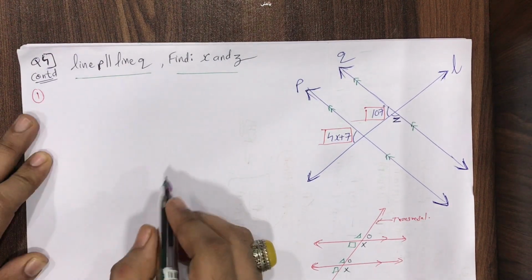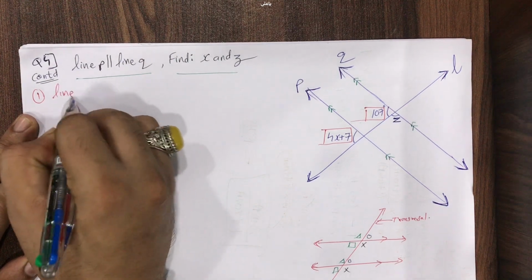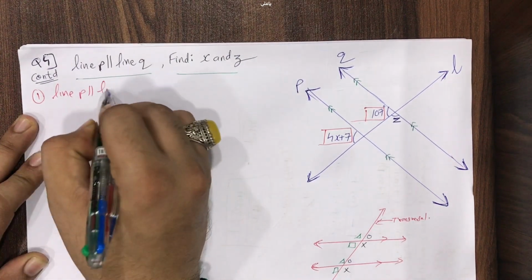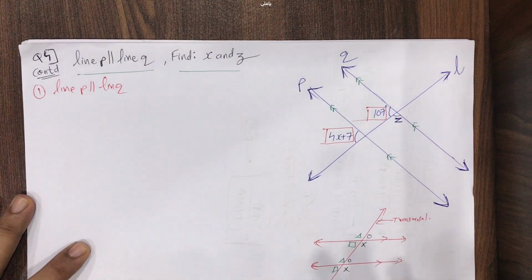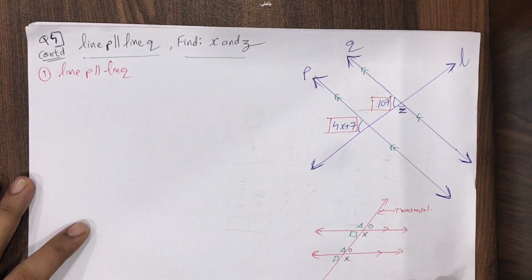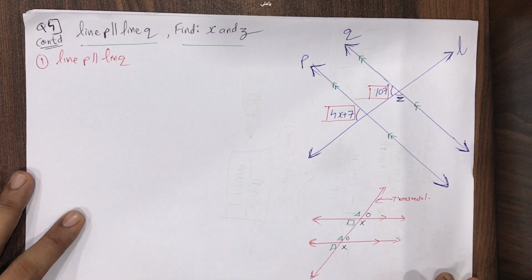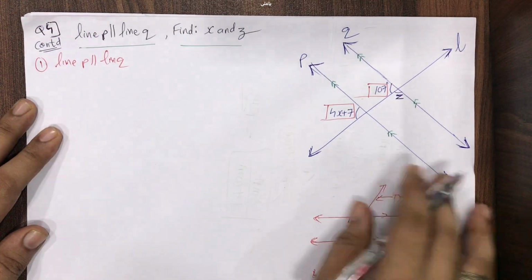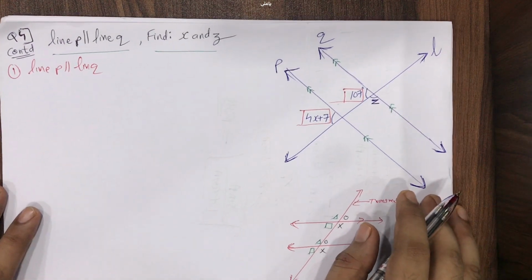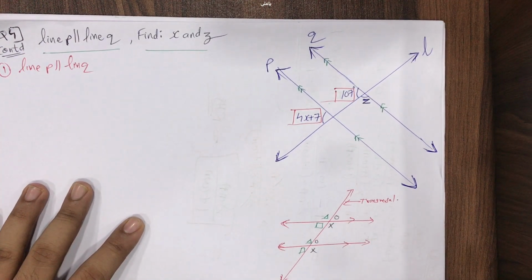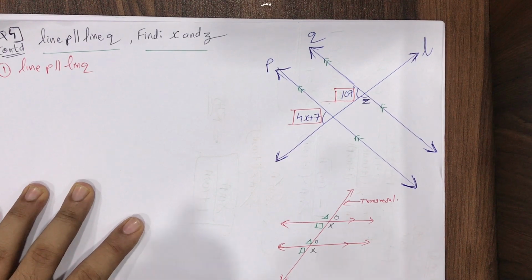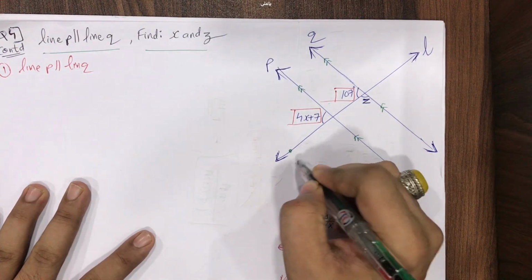First part, it's given to me that line P is parallel to line Q. When lines are parallel, then only we can apply this concept of corresponding angles. It's a very important and basic thing, I missed out on it. The very first thing in the question you have to do is name the things. You have to name everything over here.